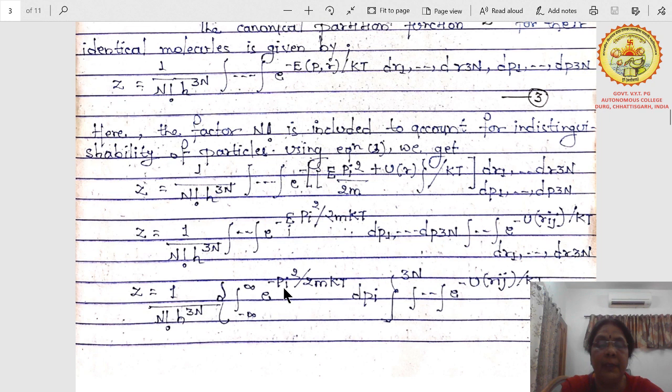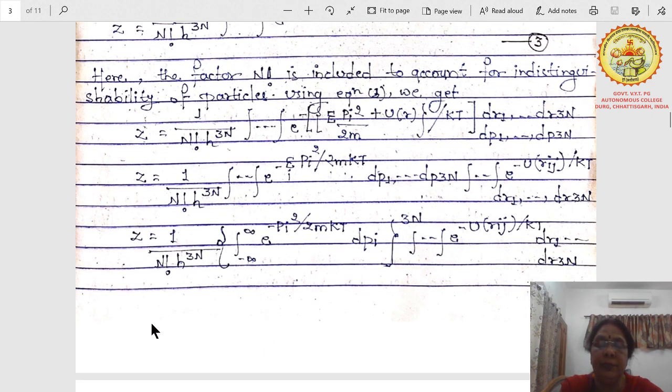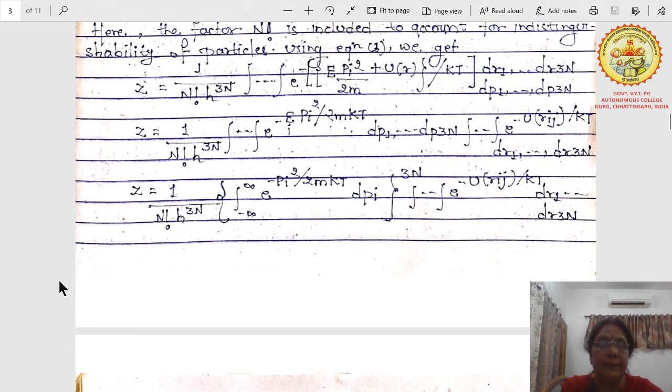You will get e to the power minus p_i squared by 2mkT dp_i, because we are taking i equals 1 to n. Here we have written the cubic, that means the volume element part. Then all the integration with the position coordinates. We have separated these two terms.